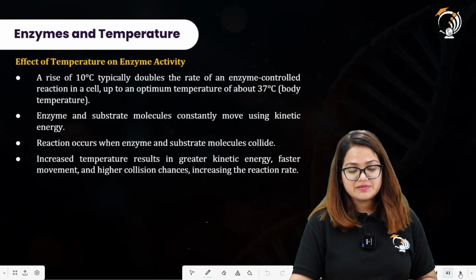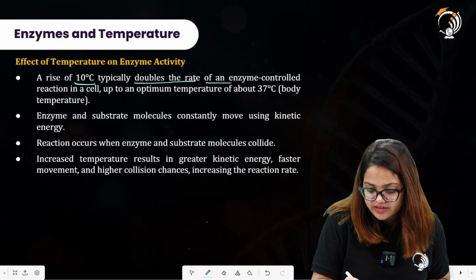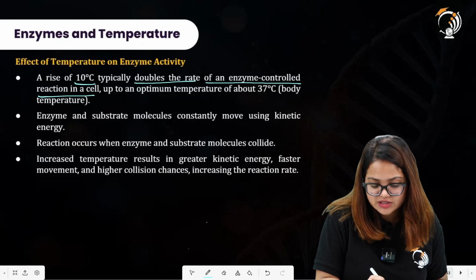Effect of temperature on enzyme activity. A rise of 10 degrees Celsius typically doubles the rate of reaction of an enzyme controlled reaction in a cell.